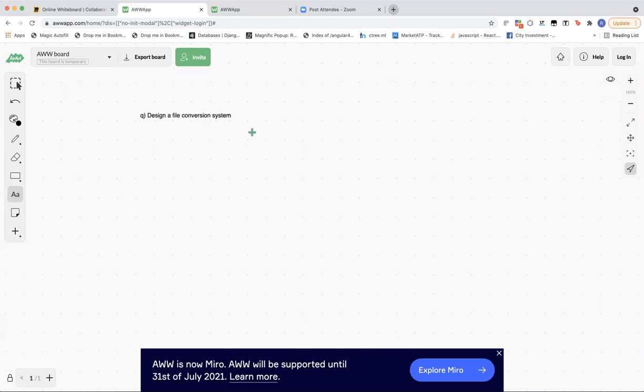So the question is straightforward: design a file conversion system. How will you guys proceed with this? Anyone want to volunteer?